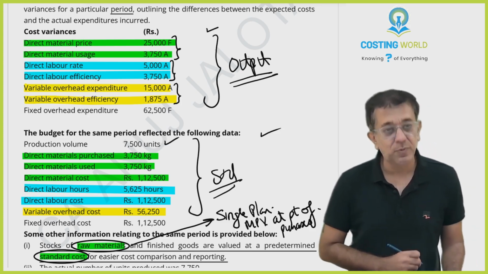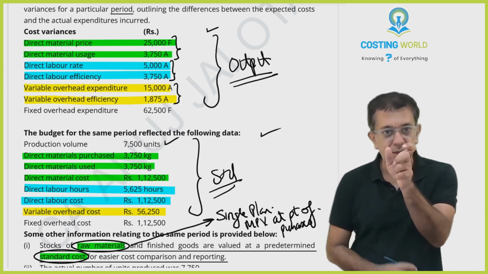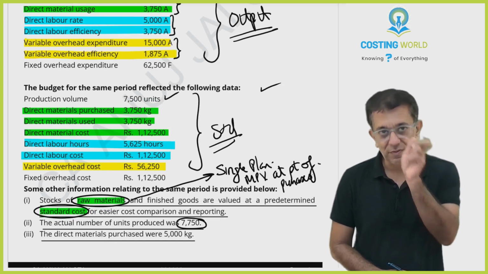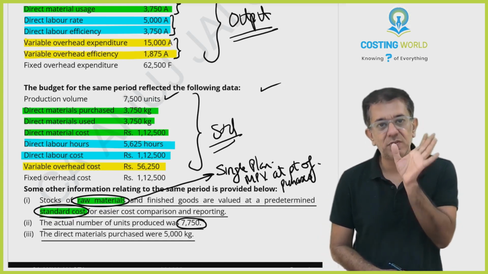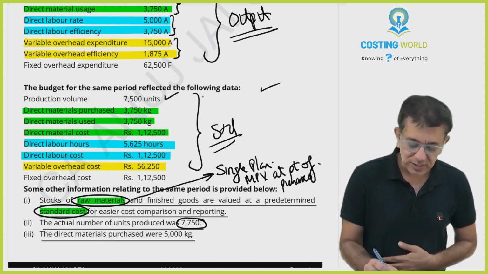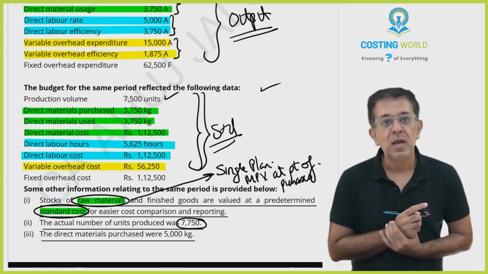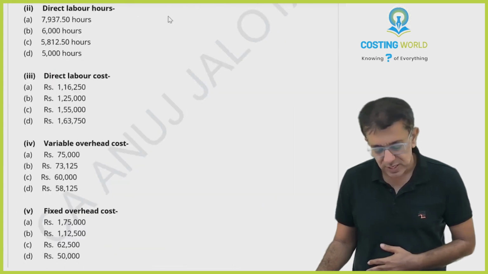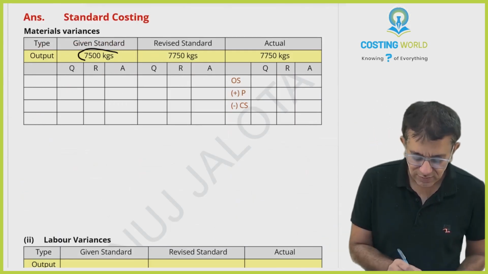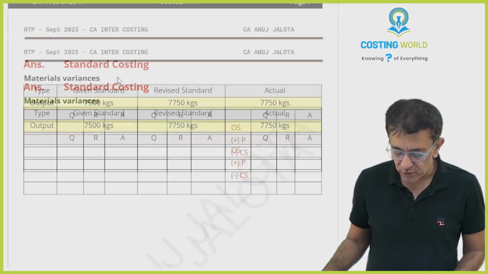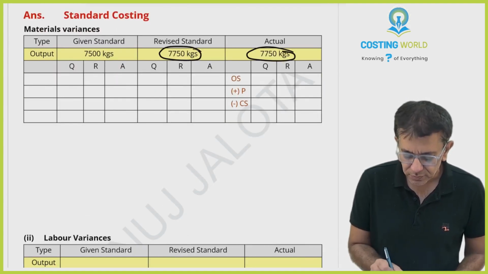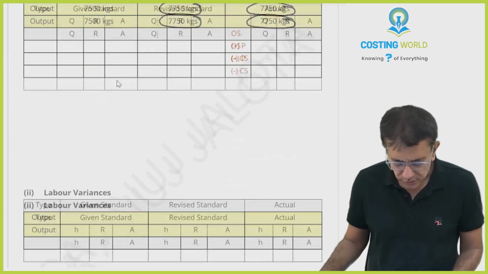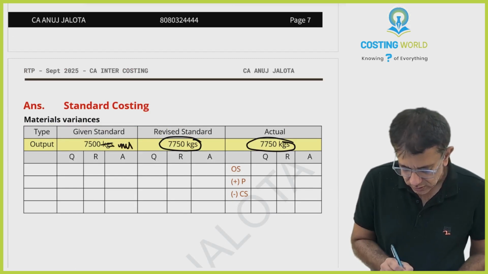This standard data is based upon 7,500 units. But in actual, we have made 7,750 units. So therefore, revised standard should be made for 7,750 units. Is that all okay? The given standard is for 7,500 units, but in actual we have made 7,750 units, so the revised standard will be made for that only. This should be units actually, not kgs. Okay, so units.